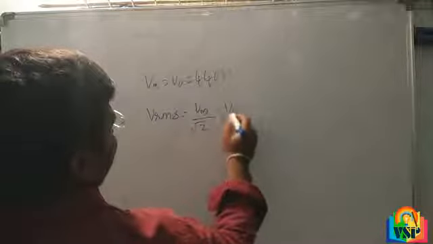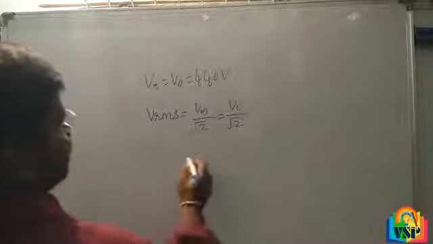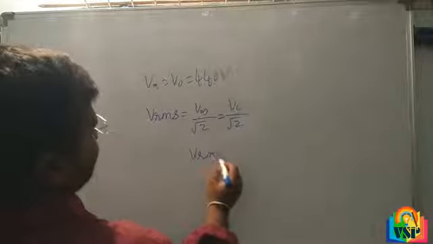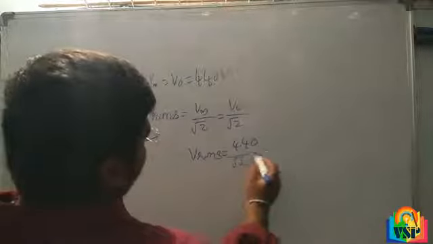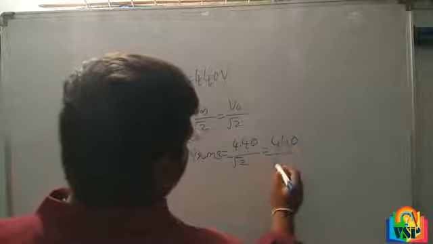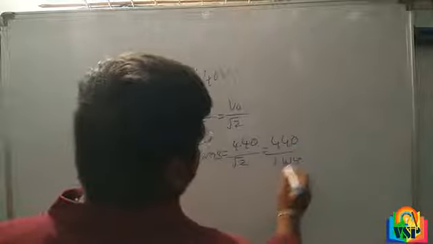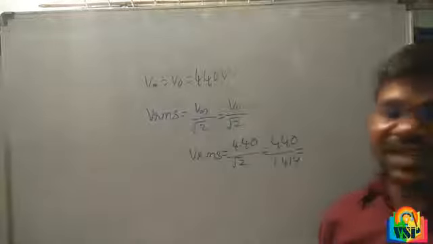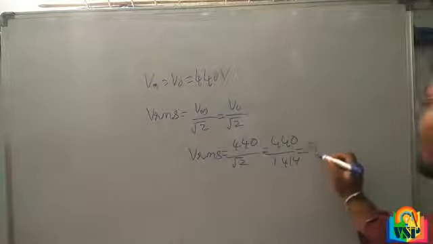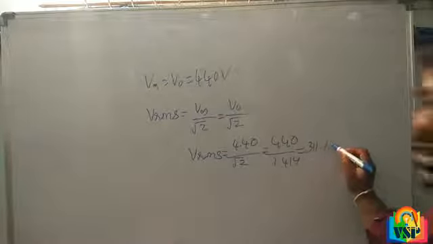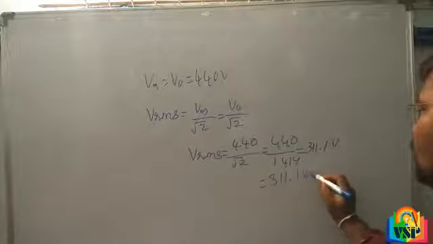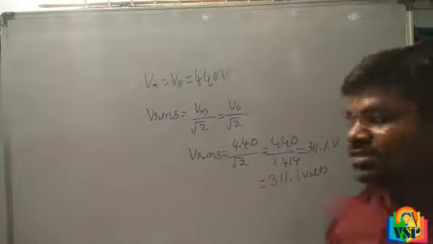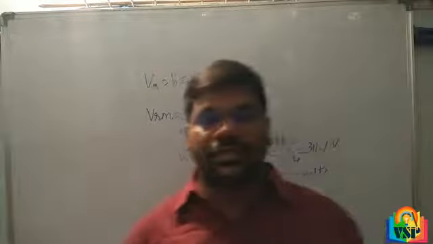So V RMS is equal to 440 divided by root 2, which is 440 divided by 1.414. So we get 311.1 volts. So this is the answer.